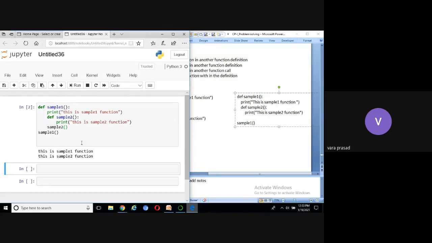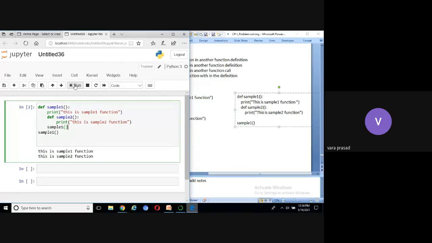Okay, now, if I write sample 1 here, will it be executed or not? No, sir. Yes, sir. Will it be executed? See, this is definition. Okay. This is call. Both are in same block. If I call, the control goes to definition. All three statements are executed.